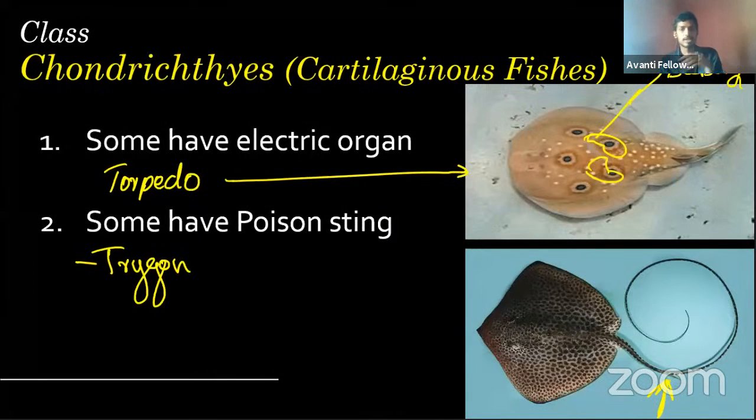And these are edible fishes only. Don't think these are not edible. These are edible fishes only. Normally, that's why when we are walking on the beach in Karnataka, it's not an issue. I don't know about other beaches. If you go to some foreign countries, these trigons are a big threat. Trigon and torpedoes in the ocean, sorry, on the seashores. Normally they will come there to the shores.